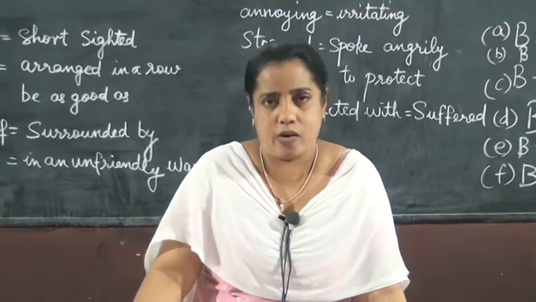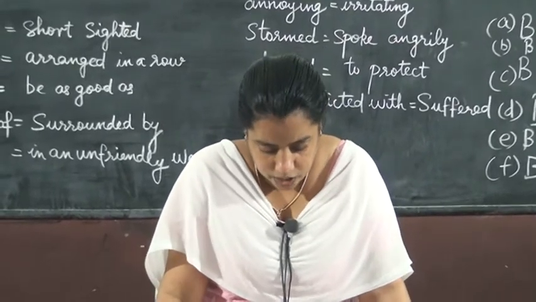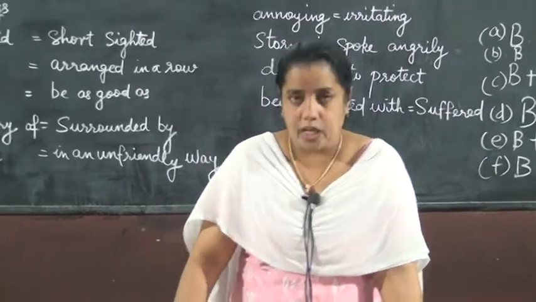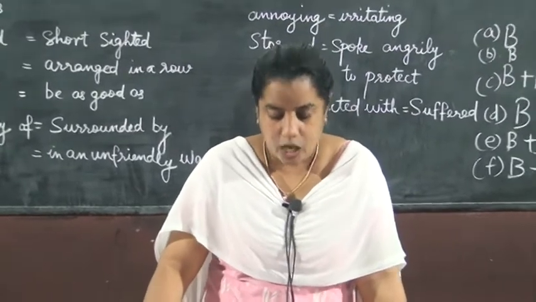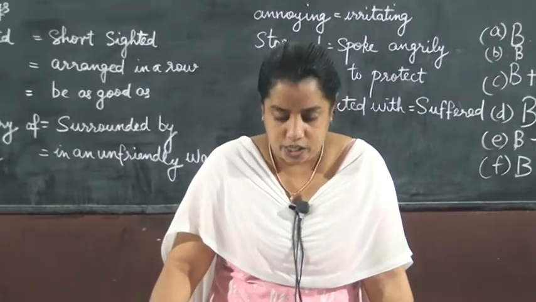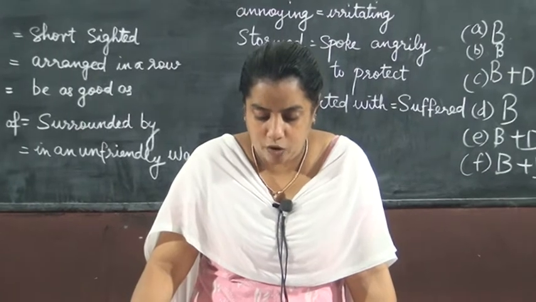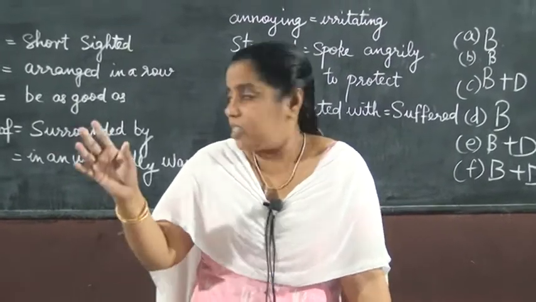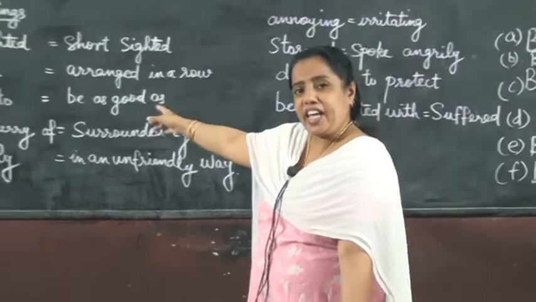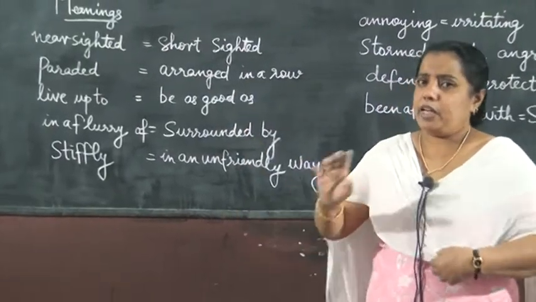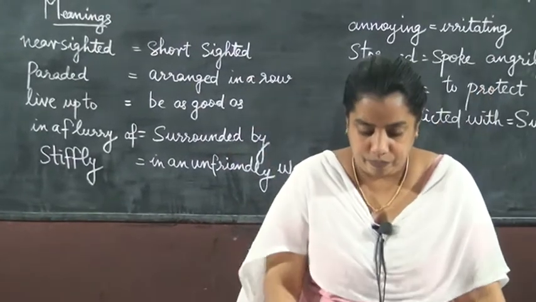That is called short-sighted. She wore a high collar, a high knot of hair on the top of her head, and there was a row of buttons that paraded. Paraded means arranged in a row.